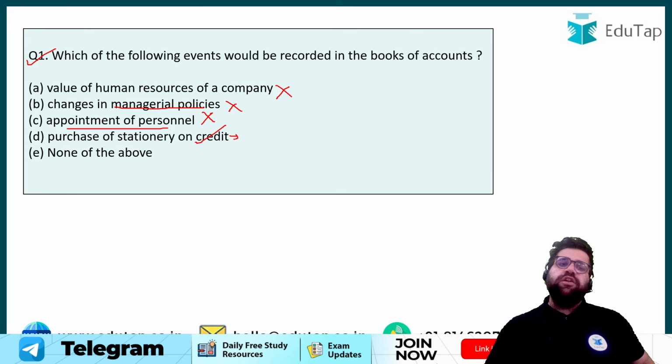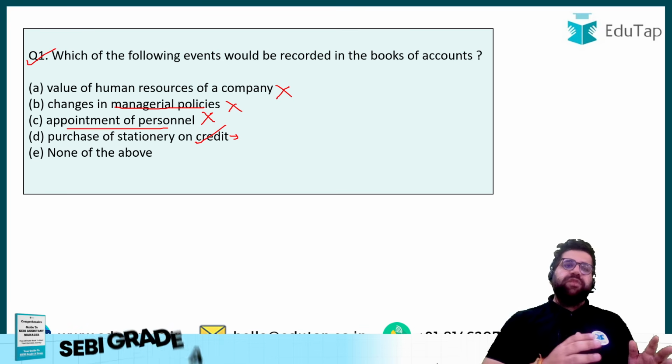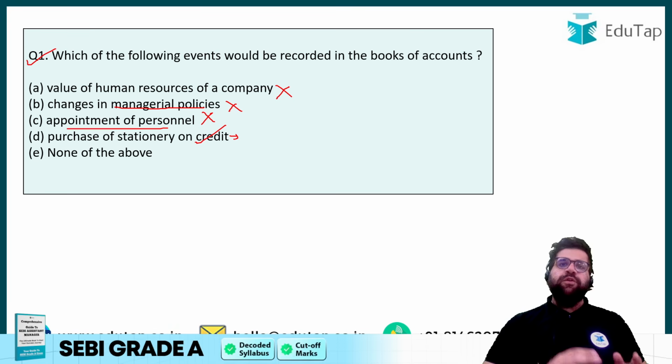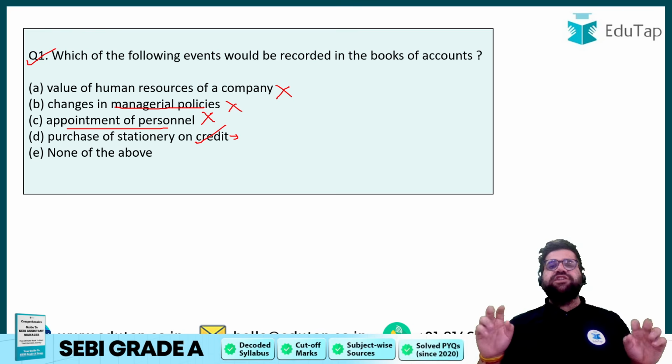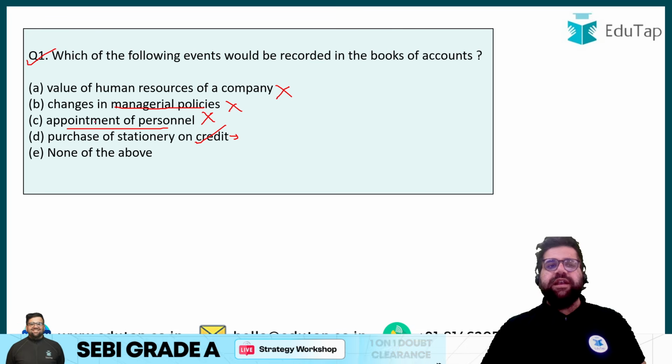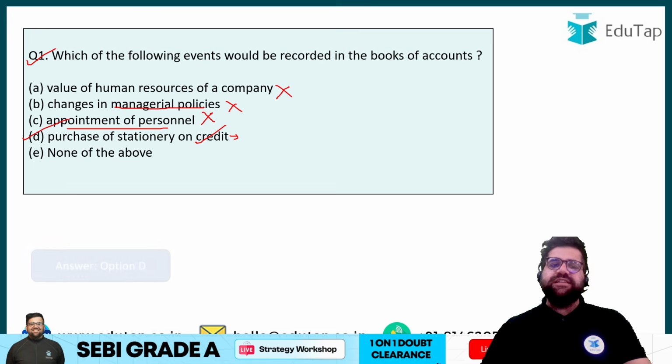Economic event means what? Those events which can be measured in money, it has some monetary value, and it will definitely impact the financial health of your company. These are your economic events, right? Therefore the correct answer over here will be option number D itself, right?